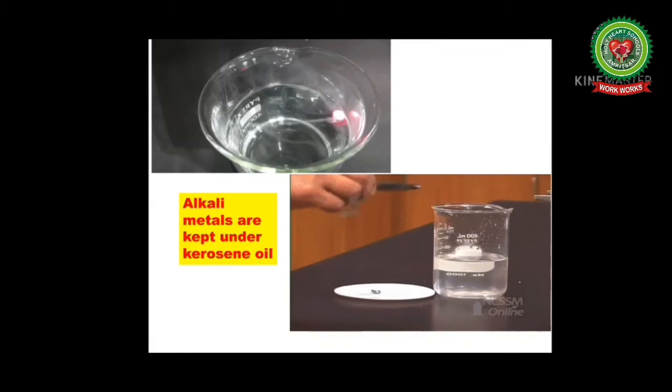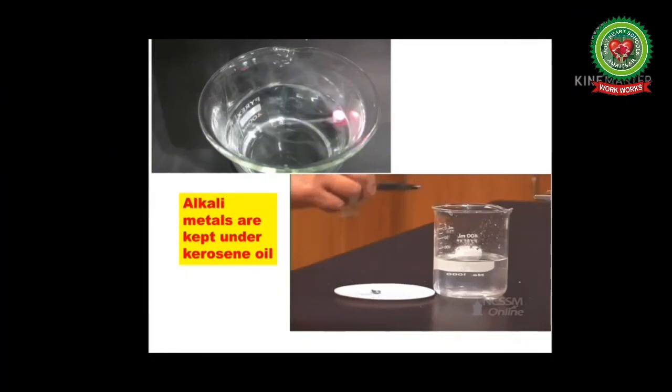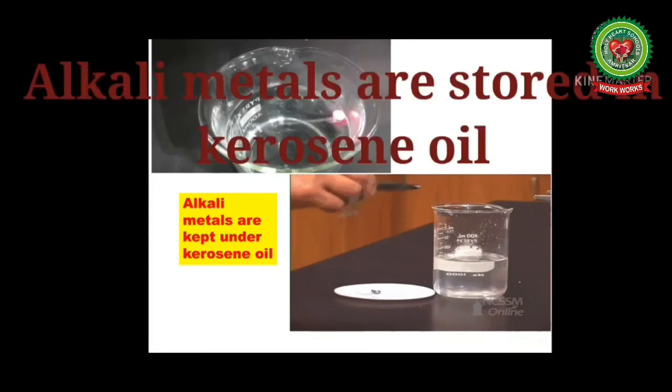And why is it happening that when we are moving down the group, the reactivity towards water increases? Because when we move down the group, the electropositive character of alkali metals increases. So as they are highly reactive, as we have already discussed, they are very reactive when kept in air, because they will react with the gases present in the air, and they will react with moisture also, vigorously with water. So that's why alkali metals are kept under kerosene oil.